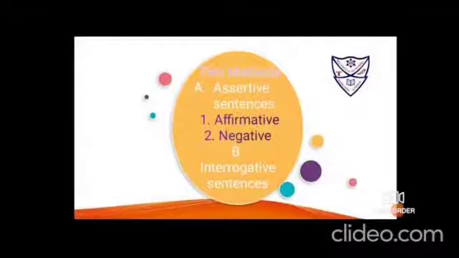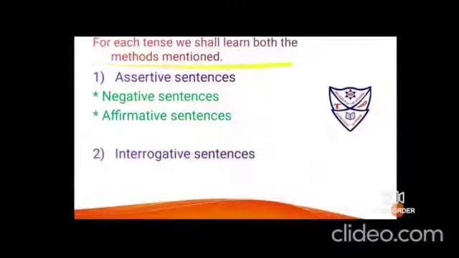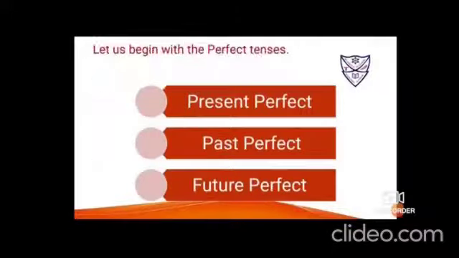Two methods as every time we do, that is assertive and interrogative. In assertive we shall see active to passive affirmative, active to passive negative and active to passive interrogative sentences. For each tense we shall learn both the methods mentioned, as I have told you, negative, affirmative and interrogative. So let us today begin with future perfect tense.